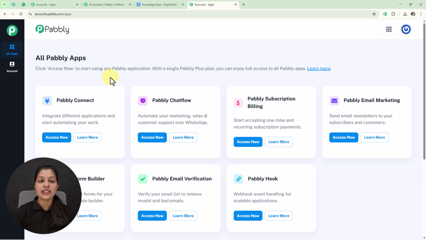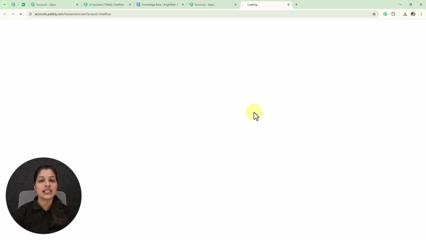And here I've landed on this all Pabbly apps page, where I'm going to access the Pabbly Chatflow app by simply selecting this access now button, as we are going to create an AI assistant.